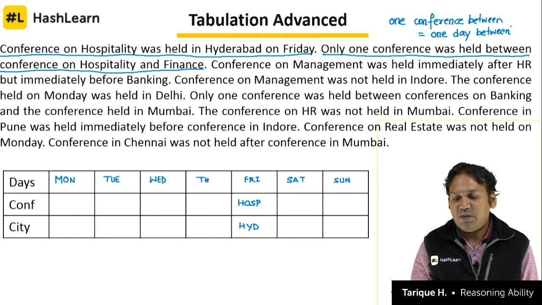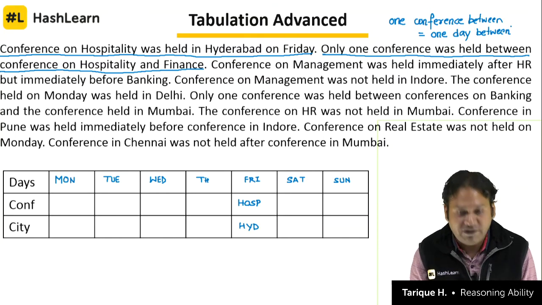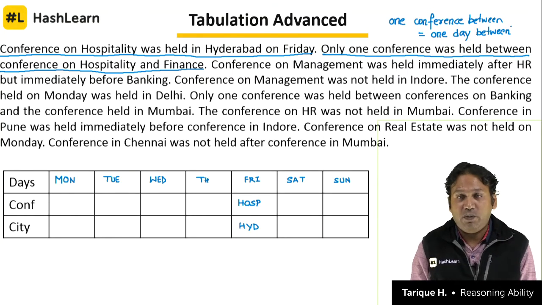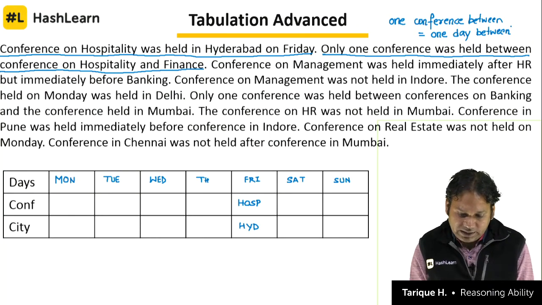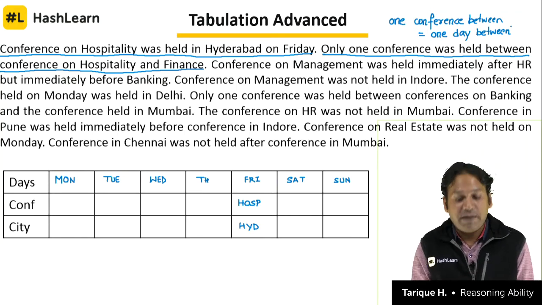So one conference between hospitality and finance means one day gap between hospitality and finance, क्योंकि हर दिन पे सिर्फ एक ही कॉन्फ्रेंस है. So if I am saying one conference between, it means one day between. एक दिन का गैप है, पर वो एक दिन का गैप आगे भी हो सकता है या पीछे भी हो सकता है.